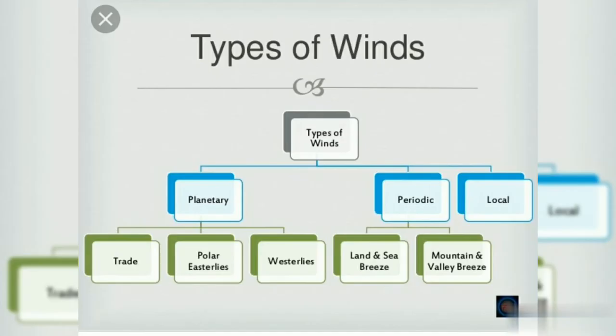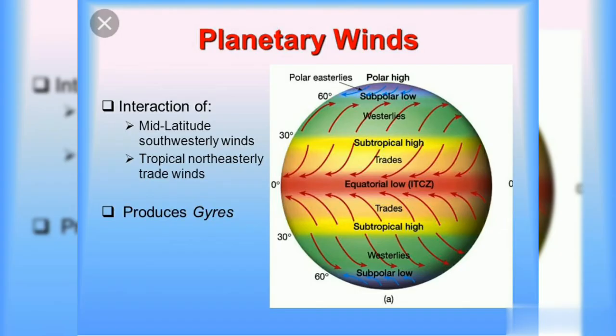Next one, types of winds. Winds are generally classified into the following four major types: planetary wind, periodic wind, variable wind, and local wind. So totally four types of winds are classified. One by one we can go through. So, planetary wind.